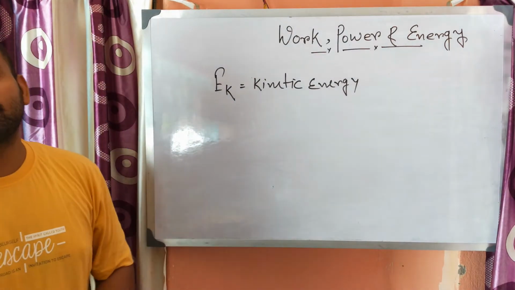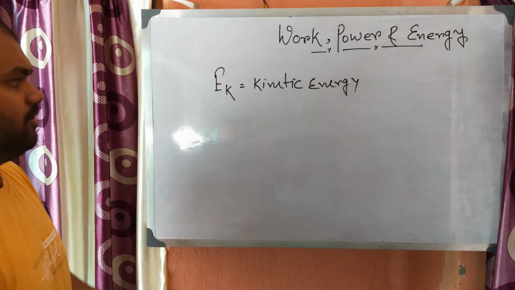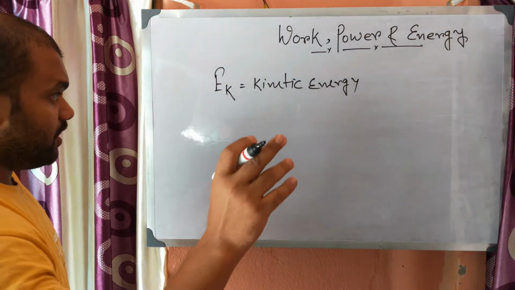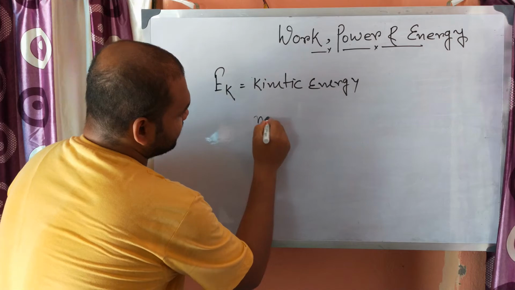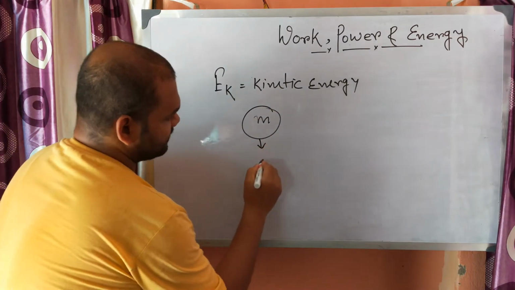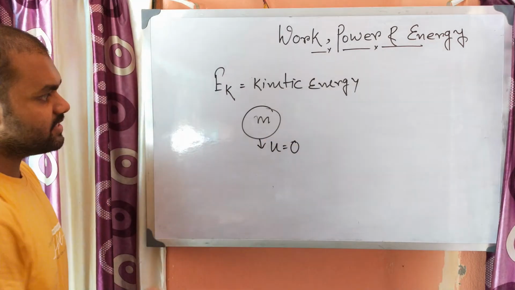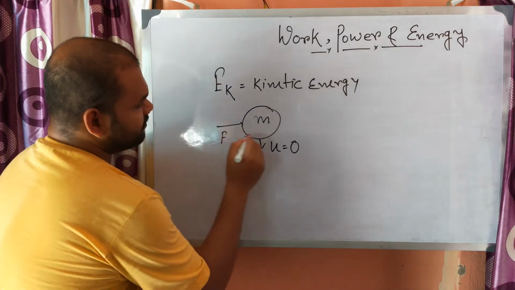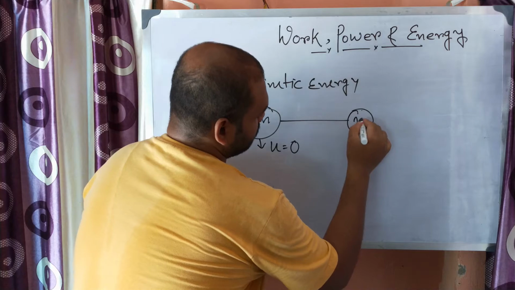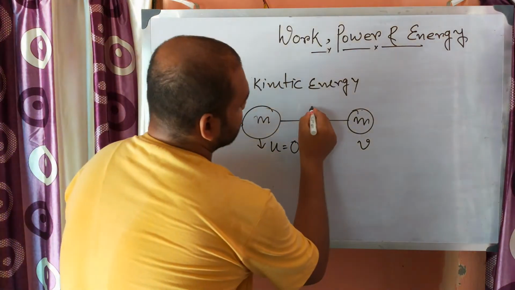Okay, so how will you get the mathematical equation of the kinetic energy? Very simple. Suppose there is a body of mass m which is at rest, so the initial velocity is 0. Next, if we apply a force F, after some time it will acquire a velocity v and an acceleration a.